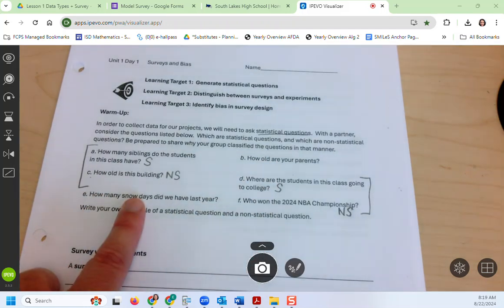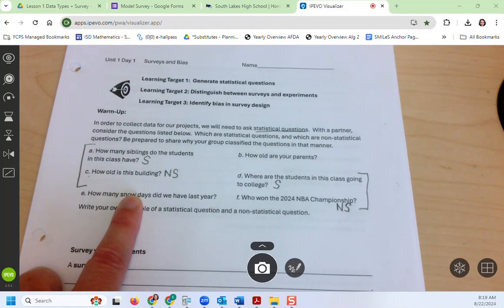We still have E and B left. E says, how many snow days did we have last year? Is that a statistical question? No, because there's just one answer. For the life of us, my other classes could not remember how many we had last year. Some people thought 1 and some people thought 2. What do you guys think? I can't remember either. 3.